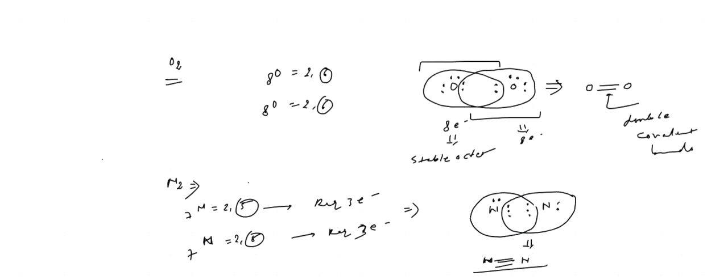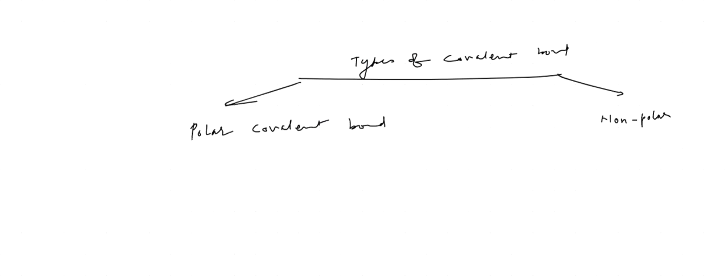Now let us move to the types of covalent bond. The covalent bond is going to be of two types. First one, polar covalent bond. Have you heard about polar covalent bond? And the second one is the non-polar covalent bond.